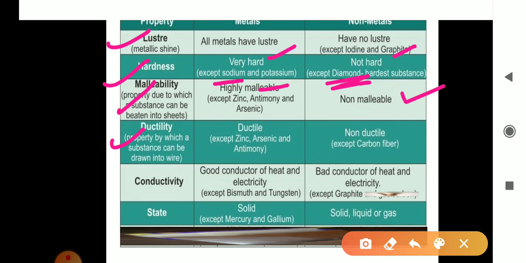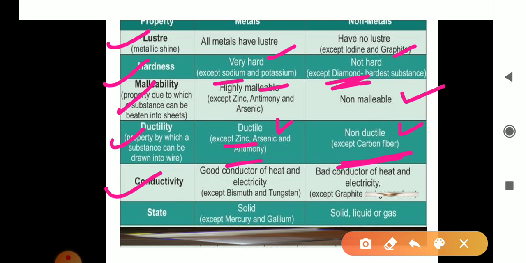Next property is ductility, the property by which substances can be drawn into a wire. See, metals are ductile and non-metals are non-ductile. Except in metals, zinc, arsenic and antimony, all are ductile. And in the non-metals, except carbon fiber, all are non-ductile.